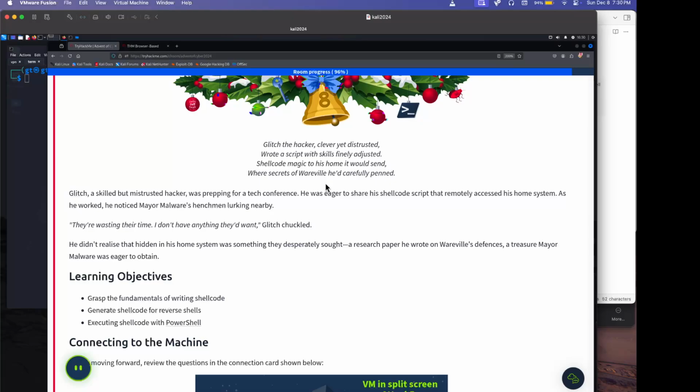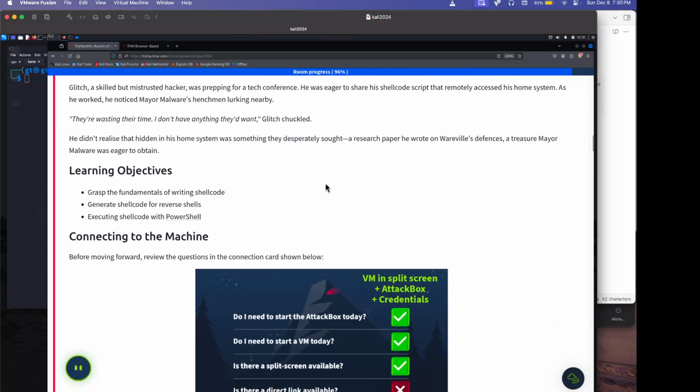Glitch the hacker, clever yet distrusted, wrote a script with skills finally adjusted. Shellcode magic to his home it was sent, where secrets of Wareville he had carefully penned. Glitch, a skilled but mistrusted hacker, was prepping for a tech conference. He was eager to share his shellcode script that remotely accessed his home systems.